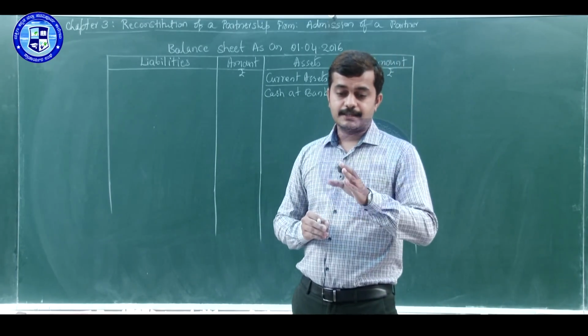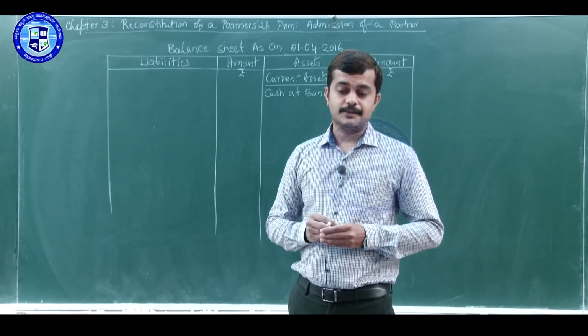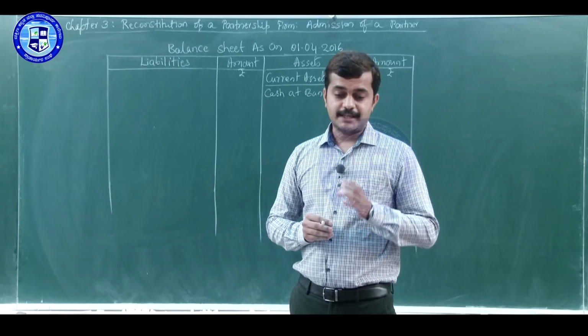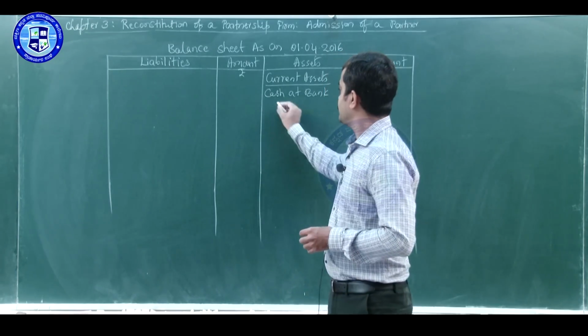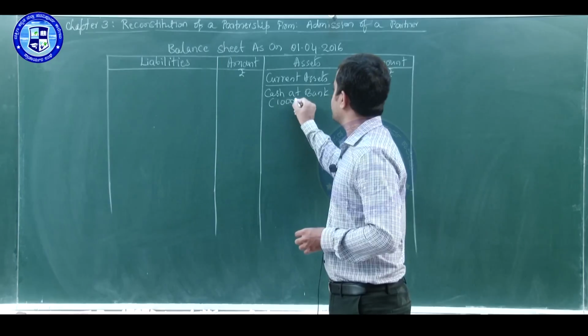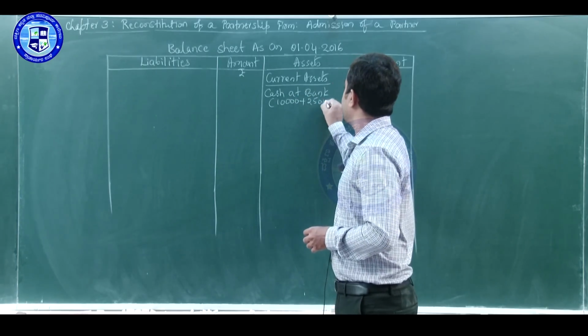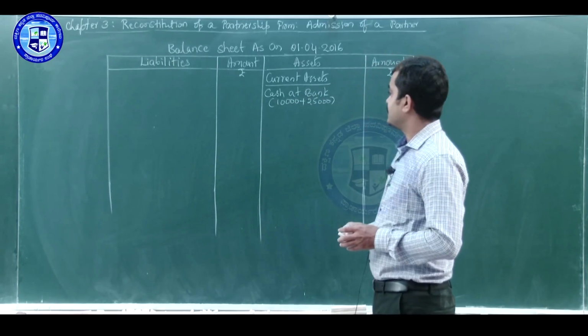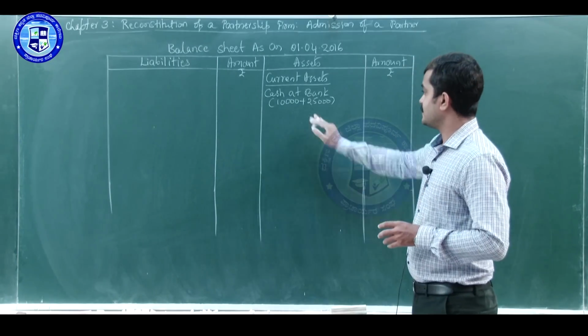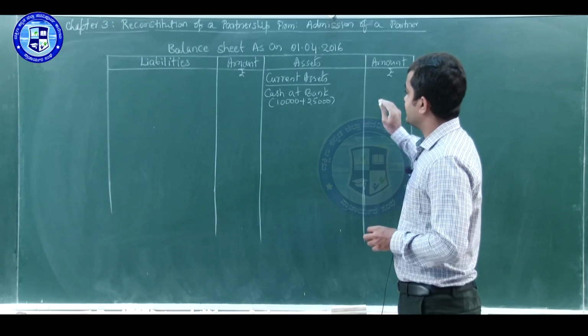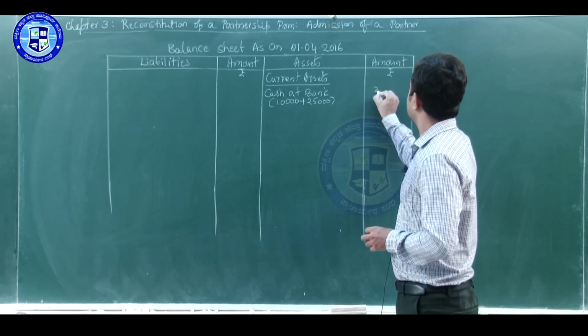Opening balance in the cash at the bank is 10,000. New partner Akash brings 25,000 for his share of capital. We have to add it, and there are no other cash transaction or bank transaction. So total in the cash at the bank is 35,000.